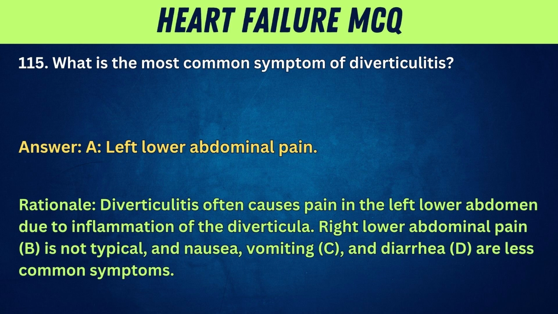Rationale: diverticulitis often causes pain in the left lower abdomen due to inflammation of the diverticula. Right lower abdominal pain, B, is not typical, and nausea, vomiting, C, and diarrhea, D, are less common symptoms.